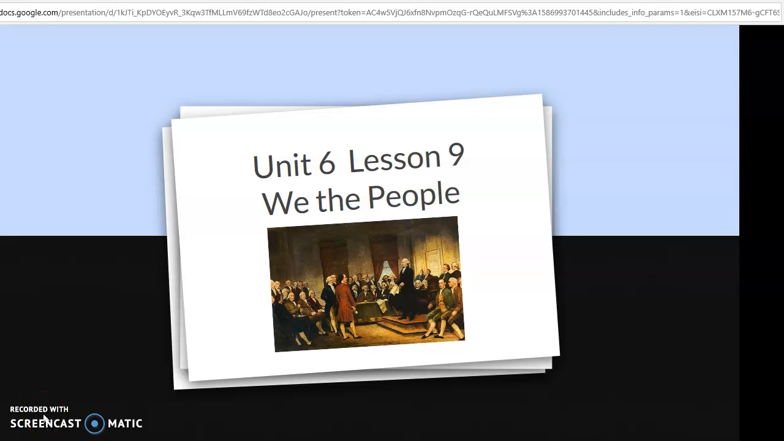Hello, class. Today we're going to be learning about We the People. And as you can see from this picture right here, we are going to be talking about the Constitution and laws of the land.